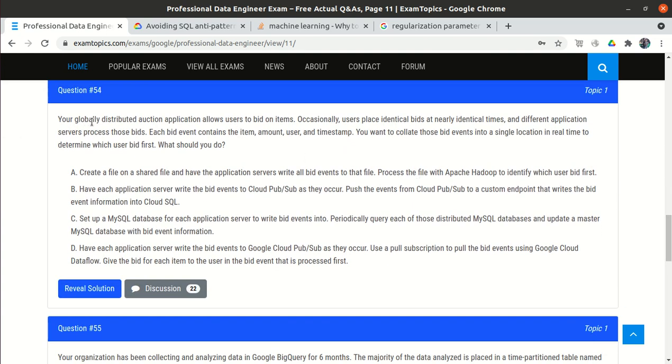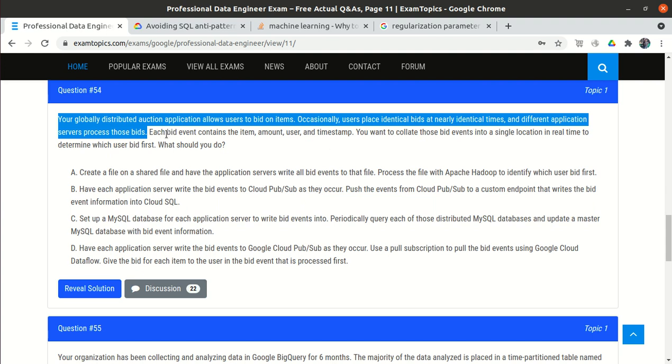Your globally distributed auction application allows users to bid on items. Okay, so we have one application where users are putting their bids. Occasionally users place identical bids at nearly identical times. Okay, and different application servers process these bids. Each bid event contains the item, the amount.